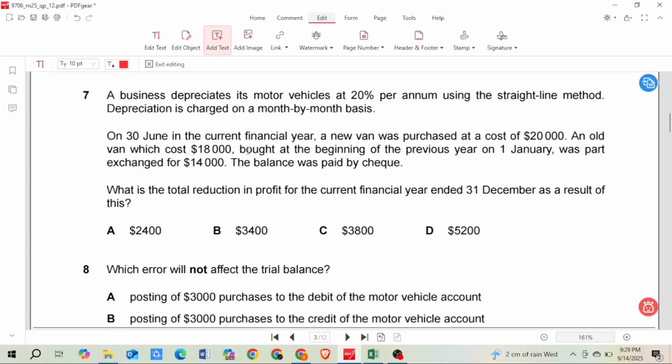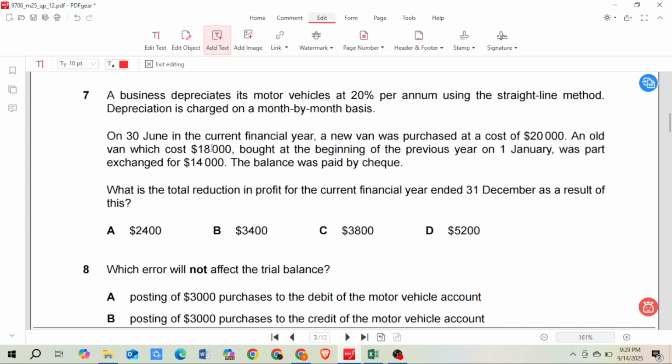Then an old van which cost 18,000, bought at the beginning of the previous year on 1st January. So last financial year on 1st January when we bought this asset, the cost was 18,000. And now this asset was part exchanged for 14,000.